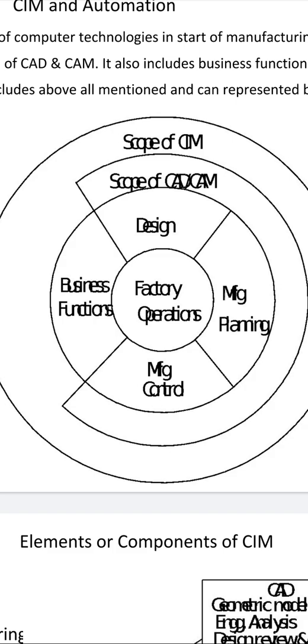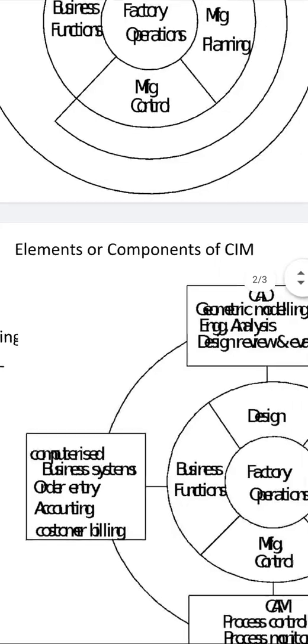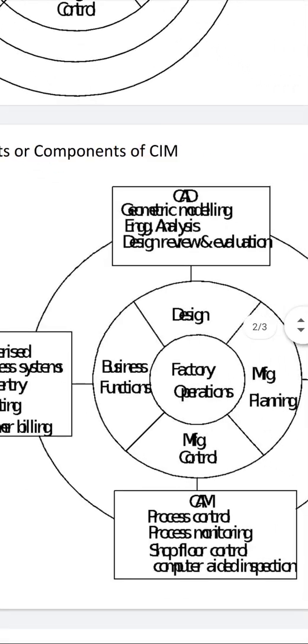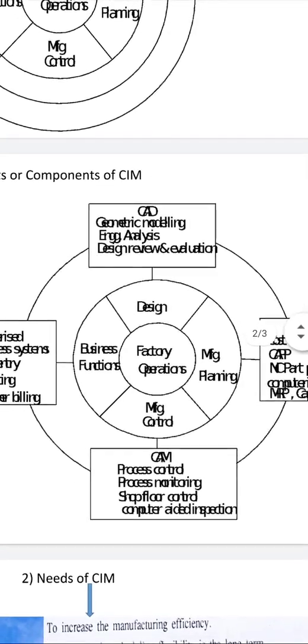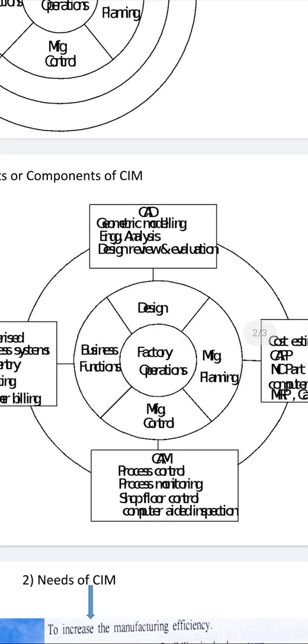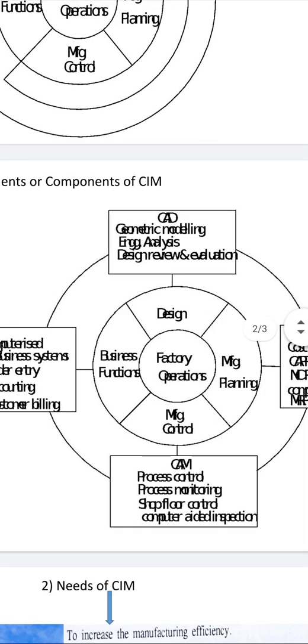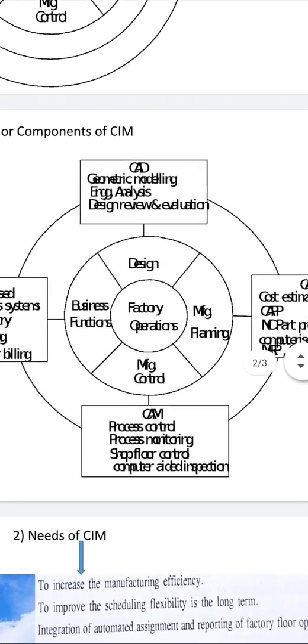So these three are related to CAD and CAM. In the second slide, as you are observing, when complete computer integrated manufacturing is considered, these can be said to be the components or elements of SIM.